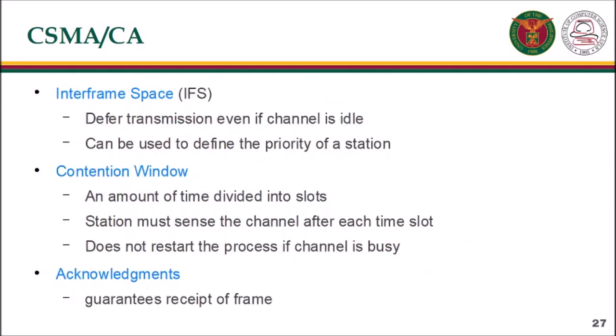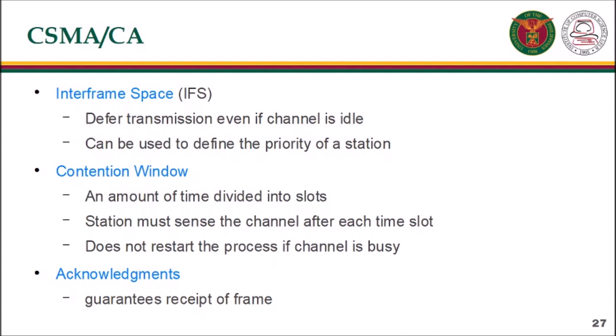The interframe space, or IFS, is a time period where the station defers transmission even if the channel is idle. It can be used to define the priority of a station. For example, a station that is assigned a shorter IFS has a higher priority.